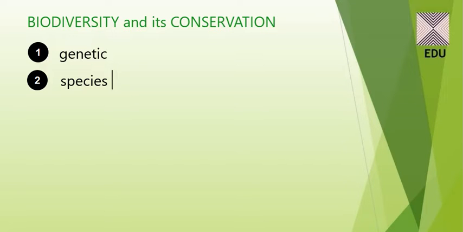Then we have the third type of biodiversity, which is called ecological diversity. Now at the ecosystem level, in India, for instance, with its deserts, forests, mangroves, coral reefs, wetlands and estuaries, it has a greater ecosystem diversity than any country like Norway or any Scandinavian country.